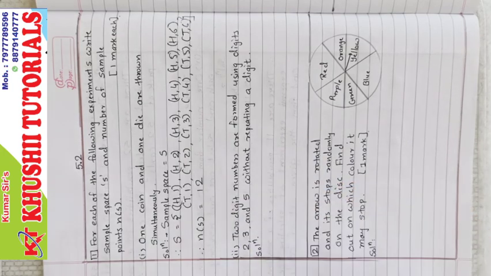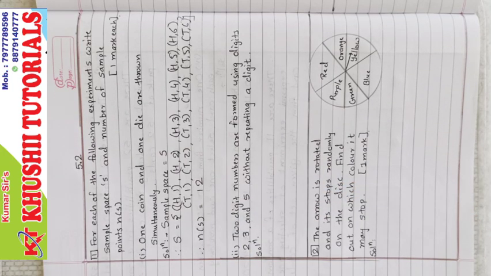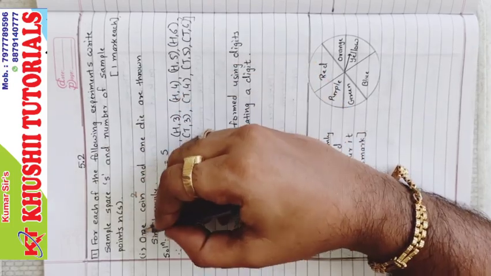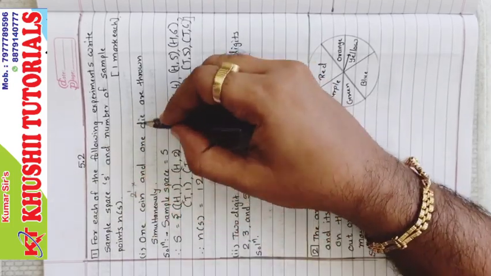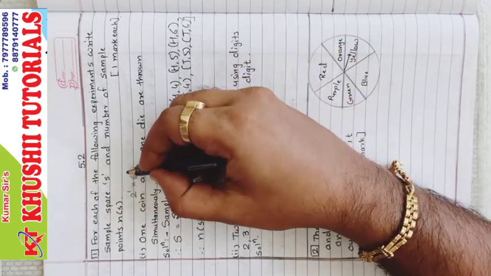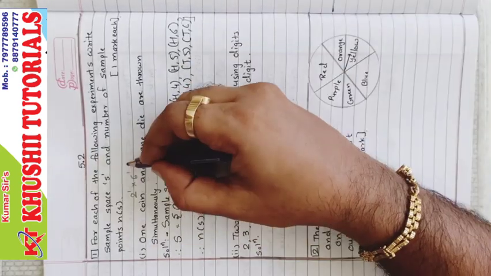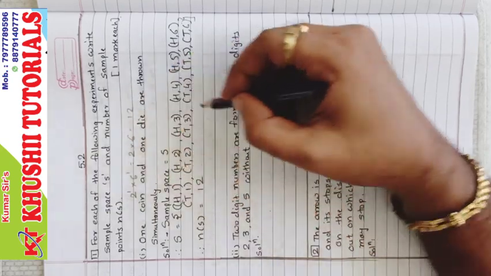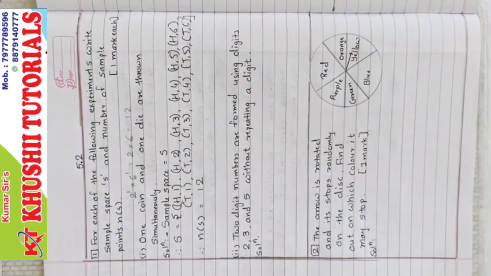And we know one more technique. What is one more technique? Number of faces, like a coin. Coin has 2 faces. And how many coins are there? 1. Into a die. A die has 6 faces. And how many dice are there? 1. Now 2 raised to 1 is 2, 6 raised to 1 is 6, 2 times 6 is 12. So total sample space will be 12 only.